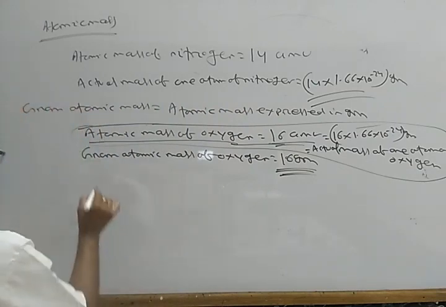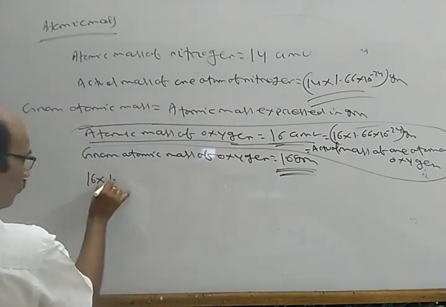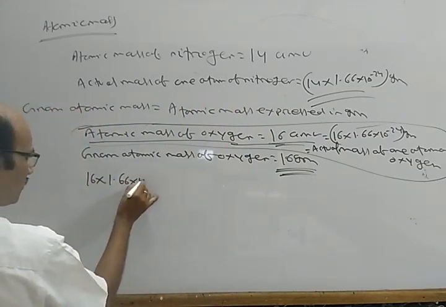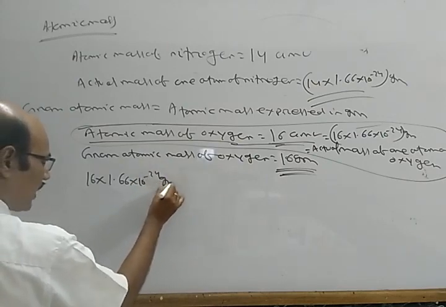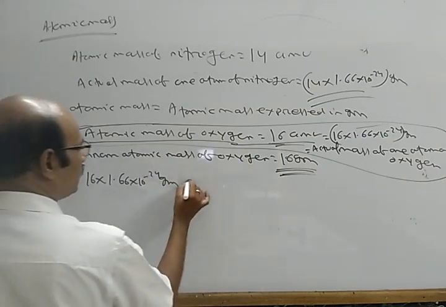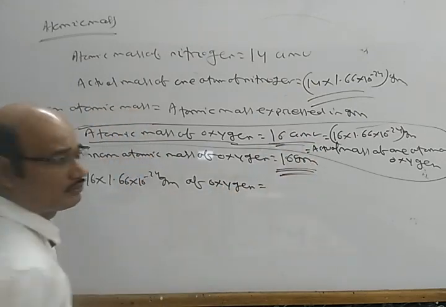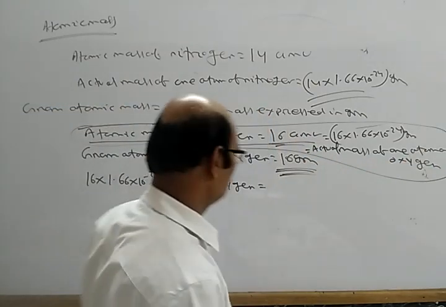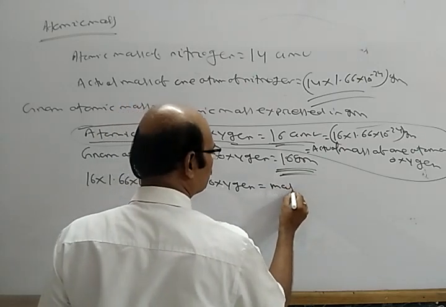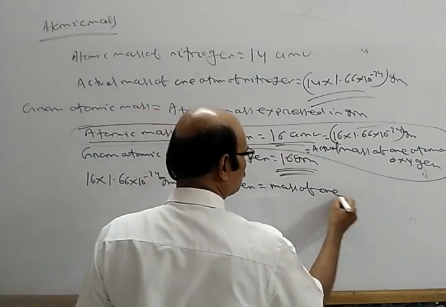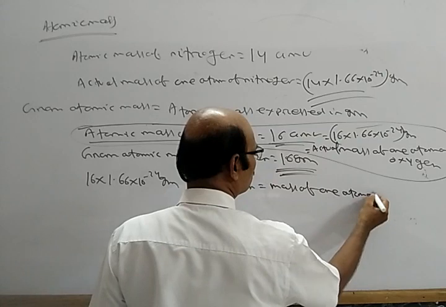So I can write 16 into 1.66 into 10 power minus 24 gram of oxygen equals the mass of one atom of oxygen.